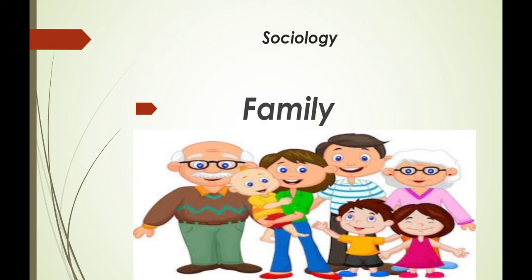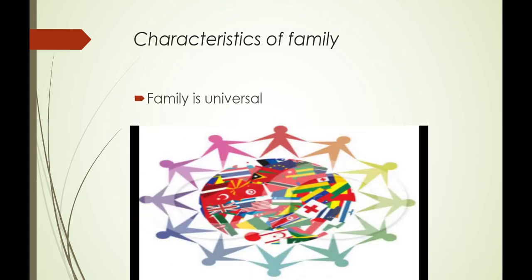Let us discuss the characteristics of family. First, the family is universal. Though it varies according to geographical nature and time period, the family is found in all societies. Usually families follow a fixed pattern in issues like marriage, nurturing, kinship and property rights. So the family is considered universal.